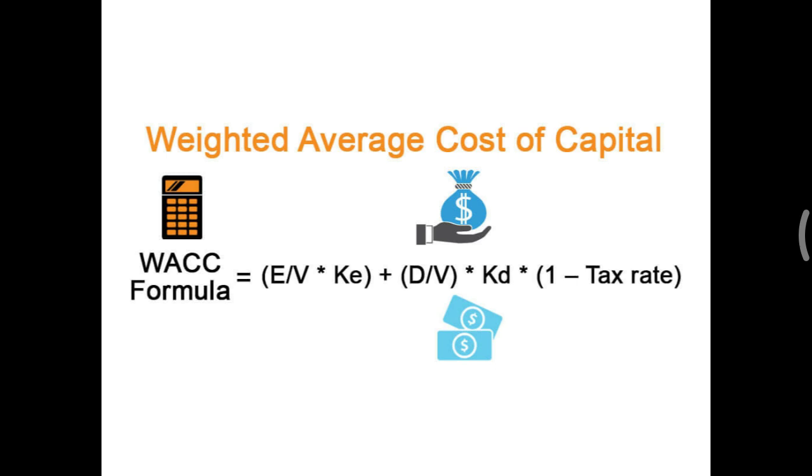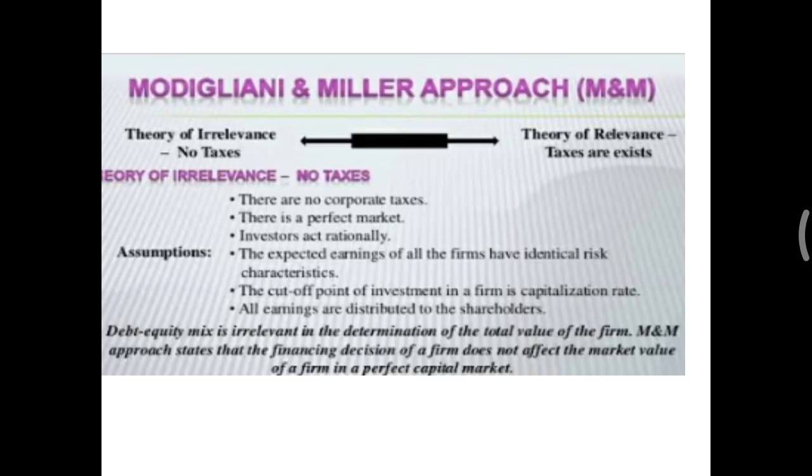Now we come to the Modigliani and Miller approach. In this, the first part is irrelevancy and the second part is relevancy. In irrelevancy, the capital structure does not affect the overall cost of capital. That means whether you include debt capital in the capital structure, or you have only equity capital in the capital structure, it doesn't matter. It will not affect the value of the firm.